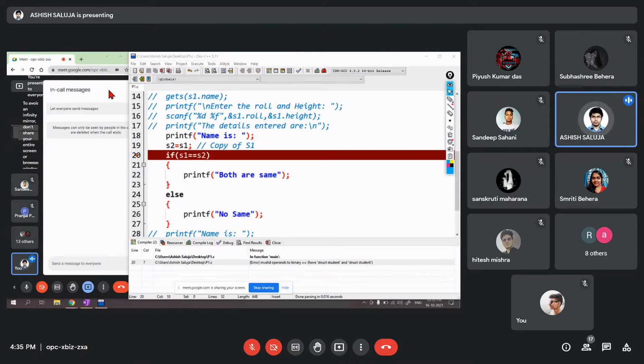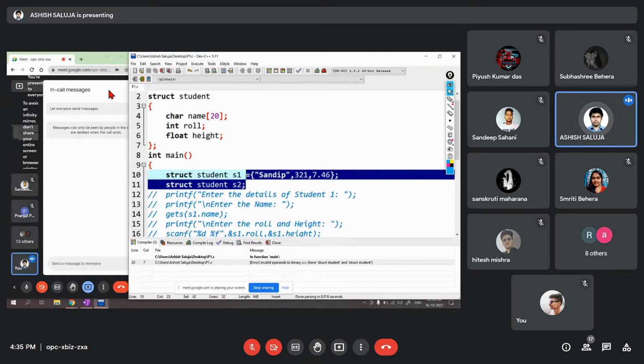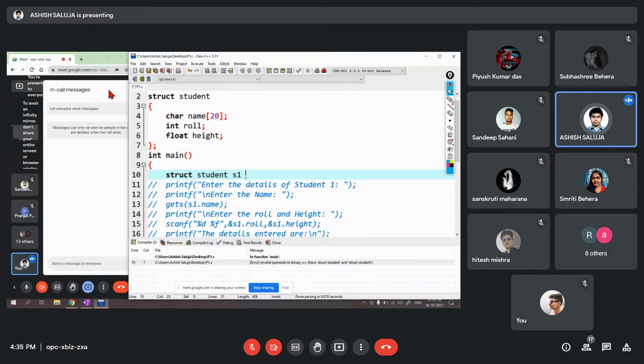You can also have structure variables. Now it is your duty to think: we have taken here student one, student two, S1, S2. If you want to have 10 students, instead of declaring S1, S2, S3, S4 up till S10, you can also declare an array.